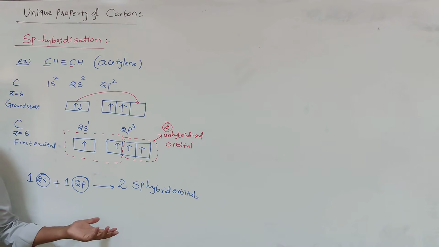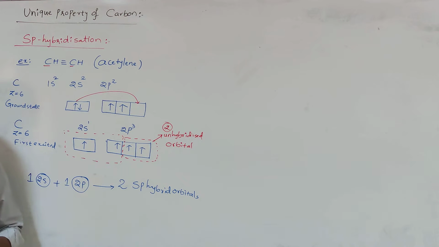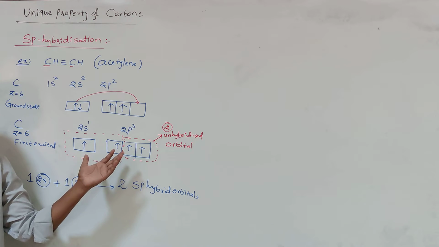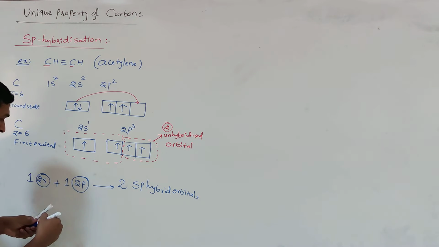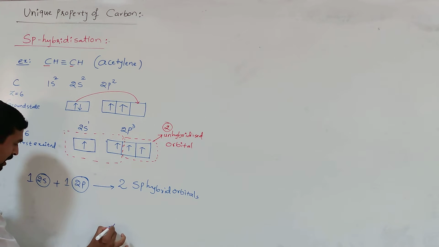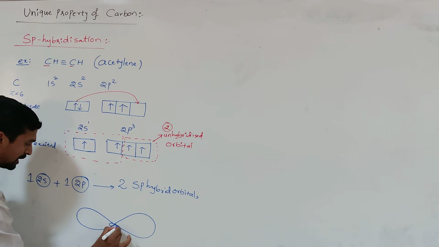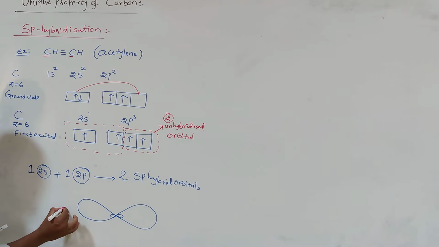Why are they oriented in a linear arrangement? Because of the mutual repulsion between the electron clouds of the sp hybrid orbitals, they maintain the maximum distance from each other, at an angle of 180 degrees. That means here, just write down, the two sp hybrid orbitals are oriented at an angle of 180 degrees.